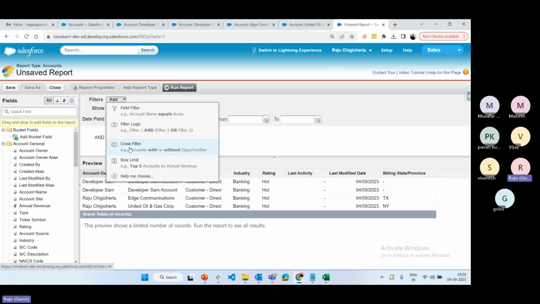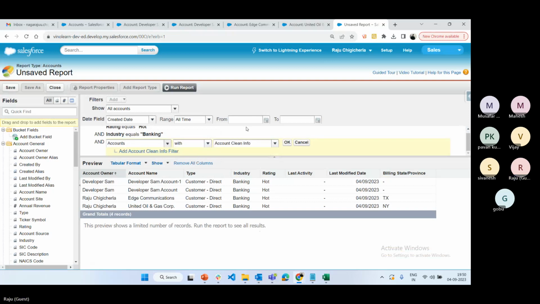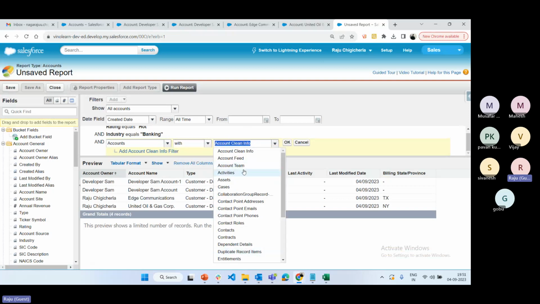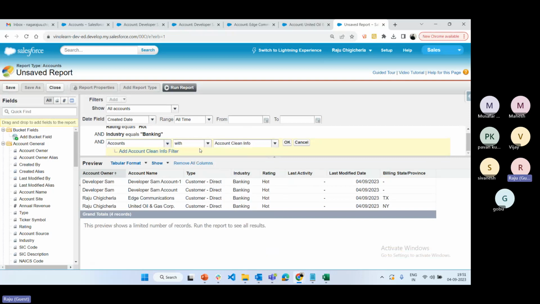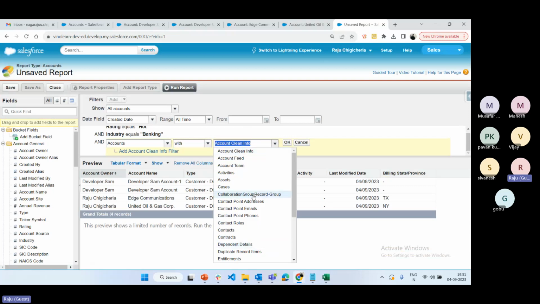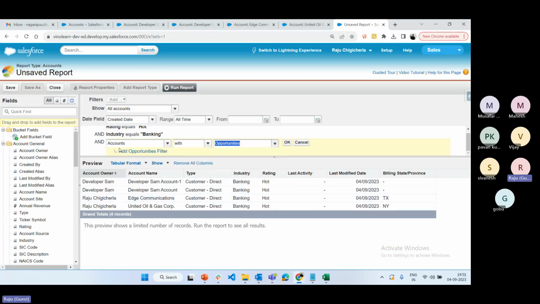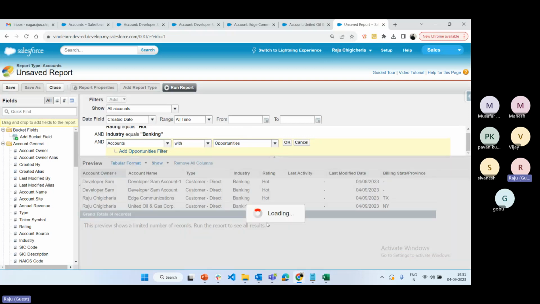Now come to cross filter. Select the cross filter. Cross filter is nothing but, account is the parent, and there are two parameters we have, one is with and without, and this one is the child information. The first drop down is the parent information, the second drop down is the condition, and the third is the child information. Whatever accounts are having opportunities, then only we need to consider the account.